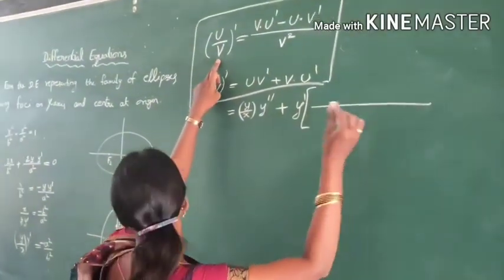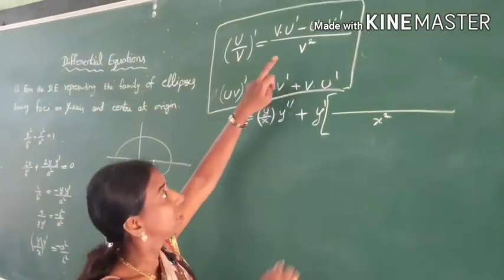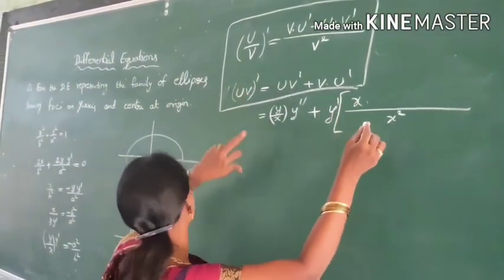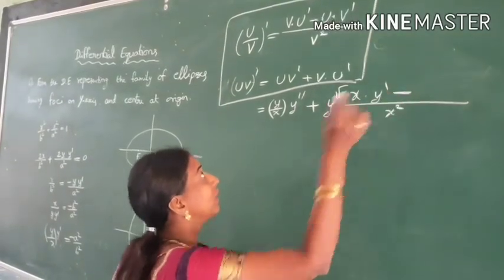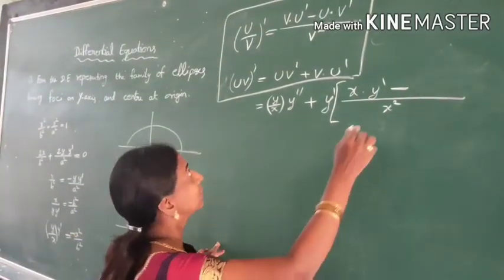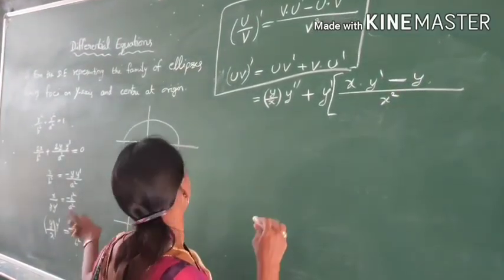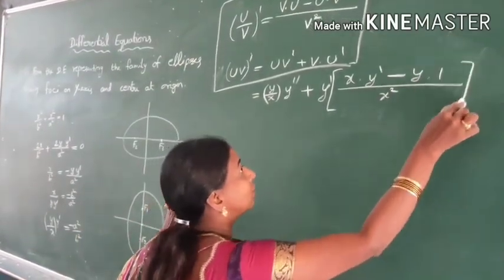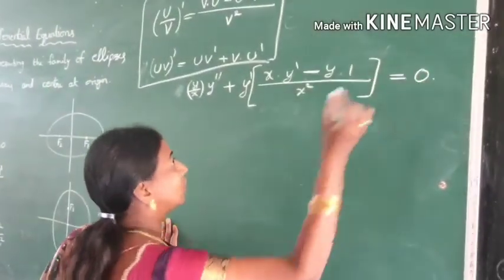Here you are going to get x square as the denominator. x into the derivative of y, which is y dash, minus our u, which is y, times v dash, which is 1. The derivative of a constant over x square is 0.